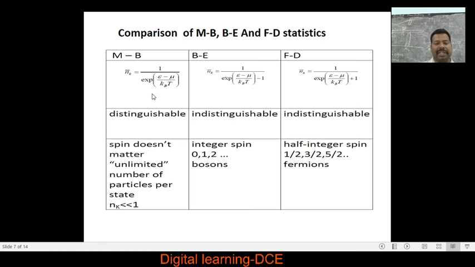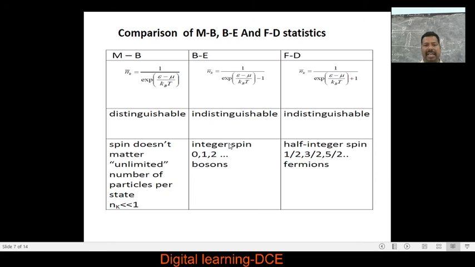In the case of MB distribution, the particles are distinguishable. In the case of BE distribution, the particles are indistinguishable. In the case of FD distribution also, the particles are indistinguishable in nature. The next comparison is spin. In MB statistics the particles are gas molecules, and those molecules may possess any spin. And here the number of particles per state n_k is more or less than unity.